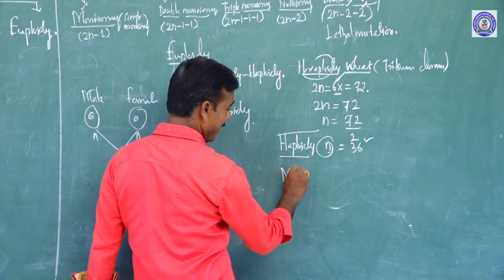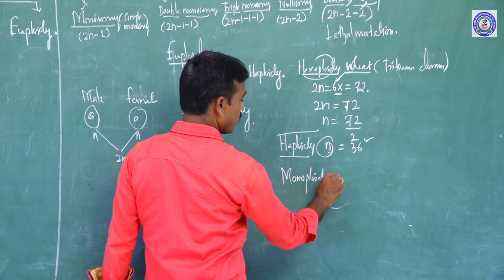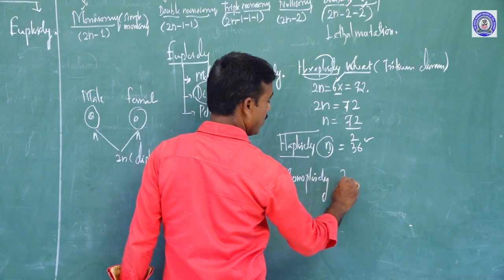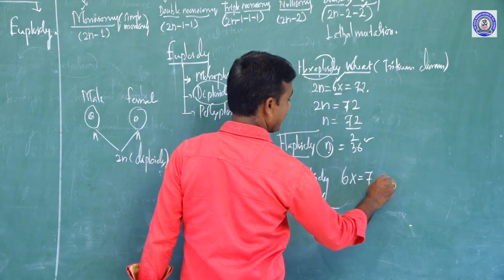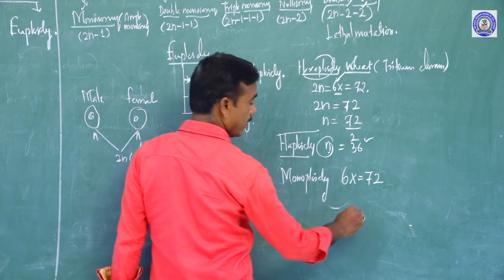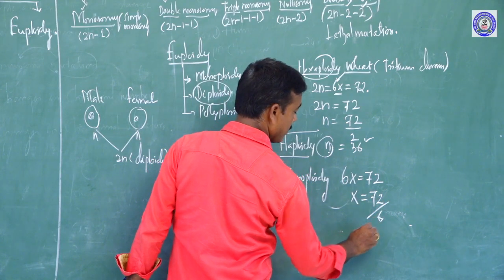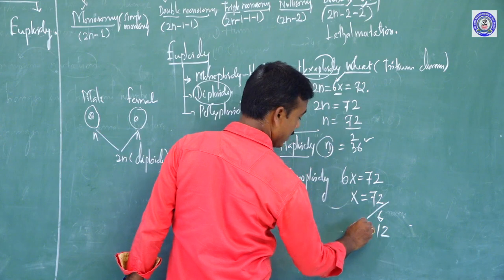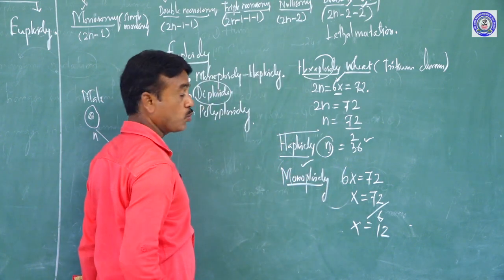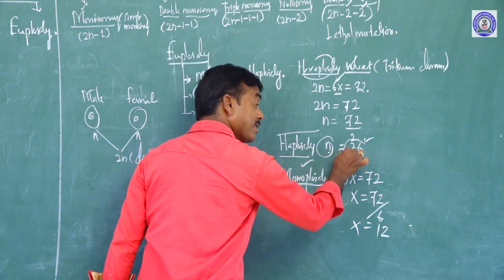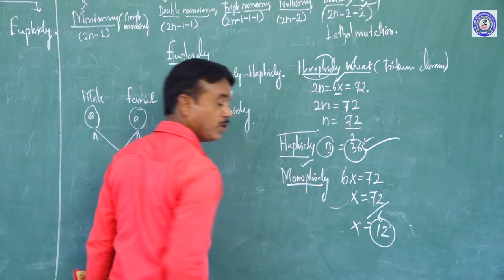What is monoploidy? Monoploidy is 6x equals 72. So x equals 72 divided by 6, which is 12. So x is commonly called the monoploid number. So haploidy is 36, but monoploidy is 12.